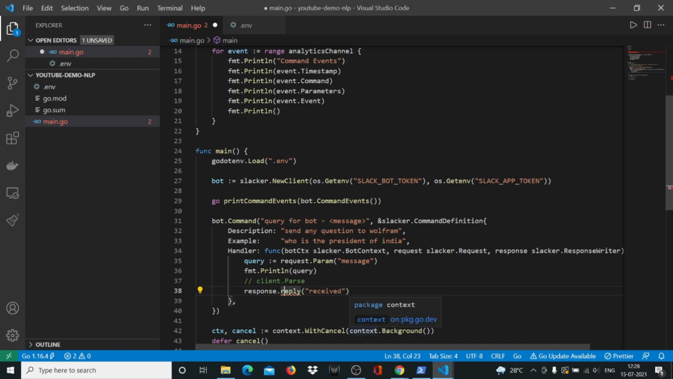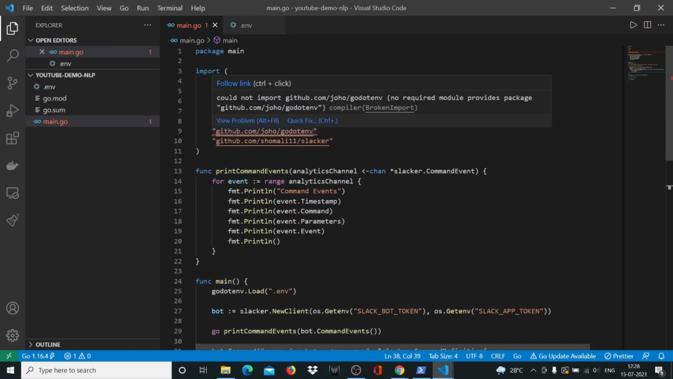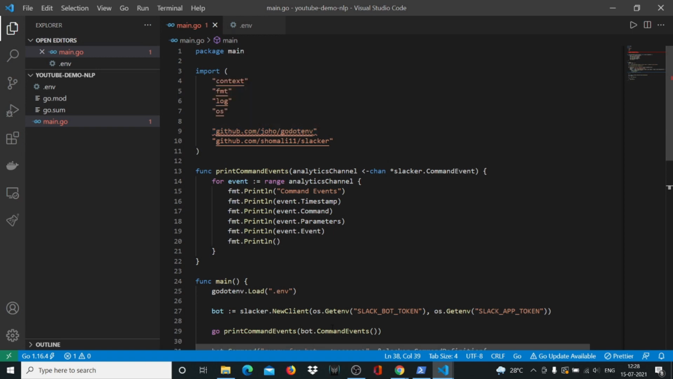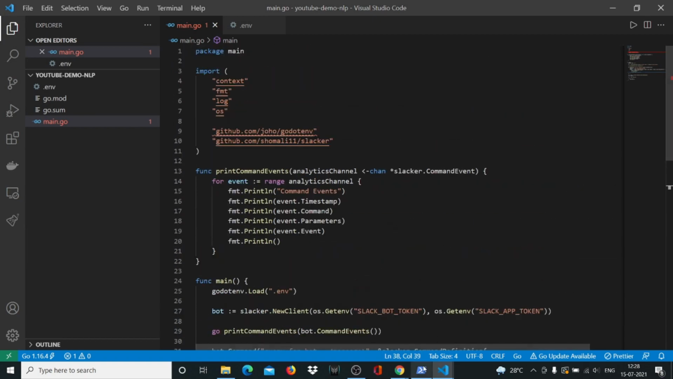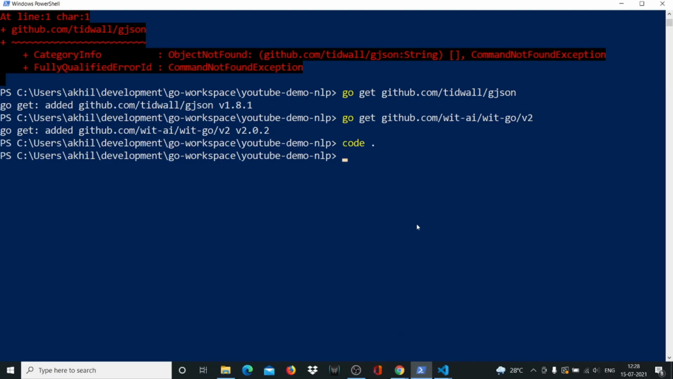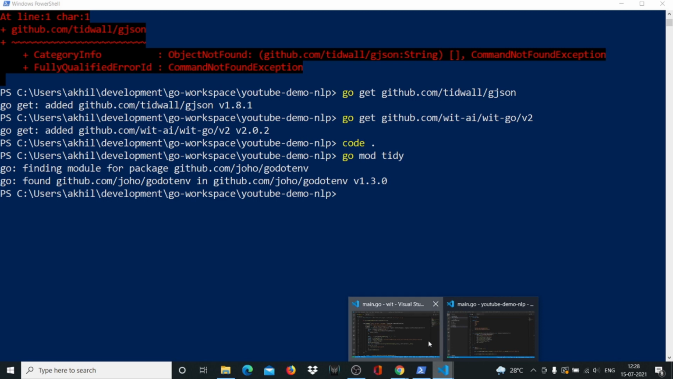Now Reply gives us a squiggly line because the R has to be capital. And now everything works except for this. I don't know why it could not import this package. I think we'll have to just run go mod tidy and reinstall it again. So I'll just go to my terminal and I'll say go mod tidy. Even if I had installed the package, I don't know why it wasn't recognized here.